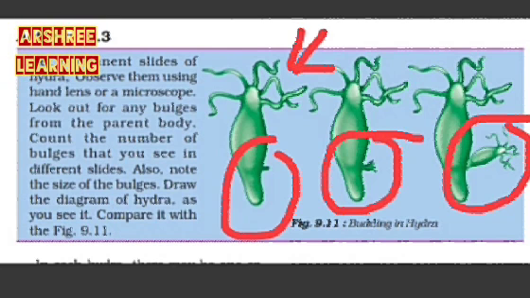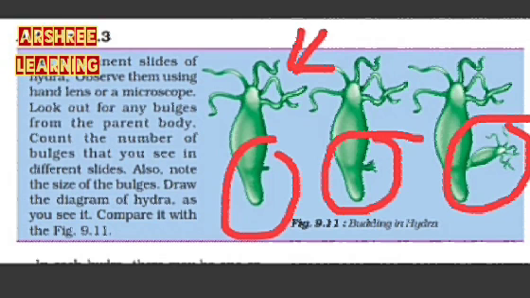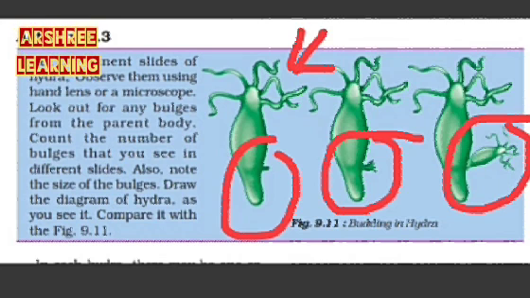This bud develops into a new hydra. After some time, this bud which has grown separates from the body of the parent hydra and forms a new organism. So a new organism is formed from the body of hydra. That is called asexual reproduction.